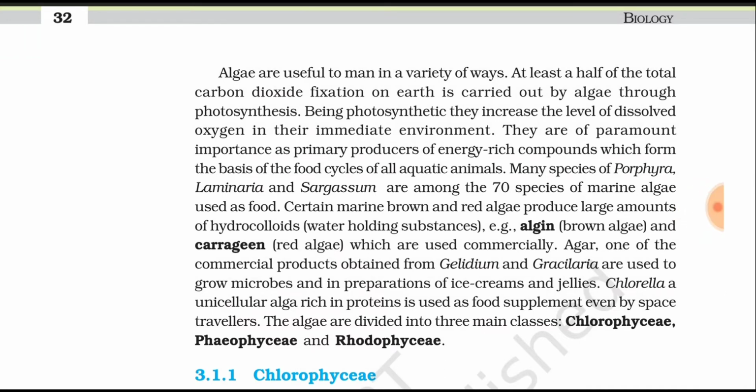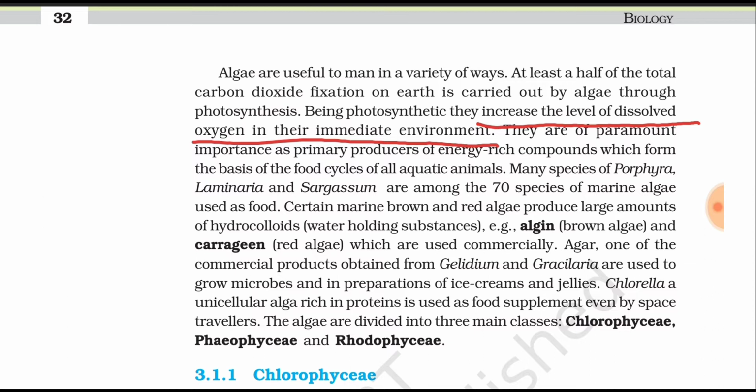And now we are going to discuss the economic importance of algae. The first important economic importance is that they fix carbon dioxide. So they are largely involved in carbon dioxide fixation. Whenever they are involved in photosynthesis, they also increase the level of dissolved oxygen.